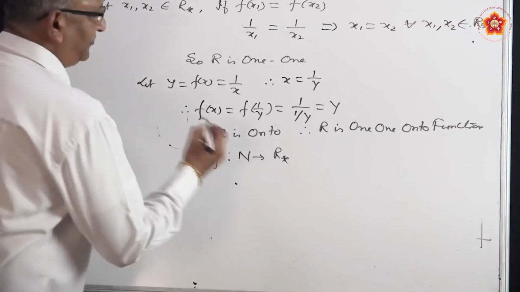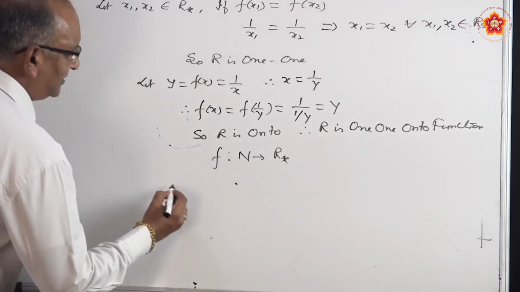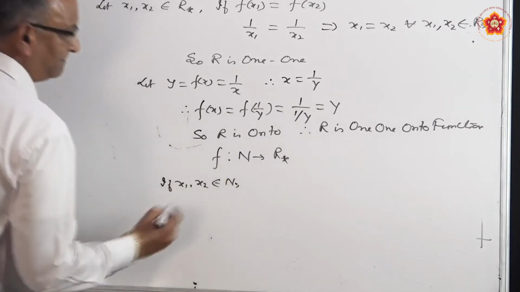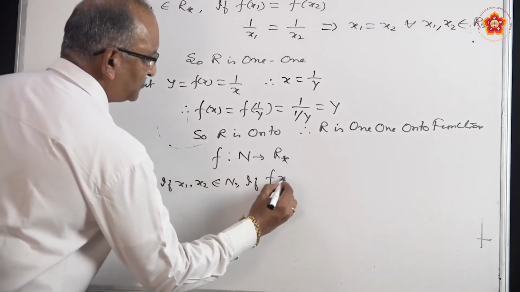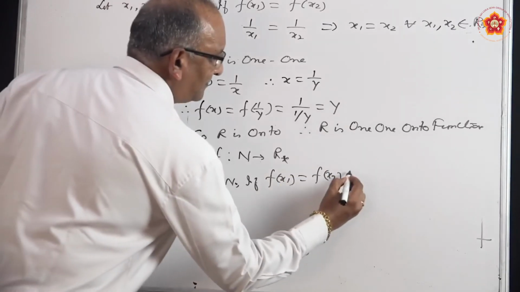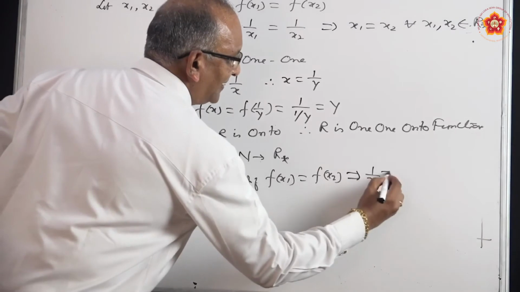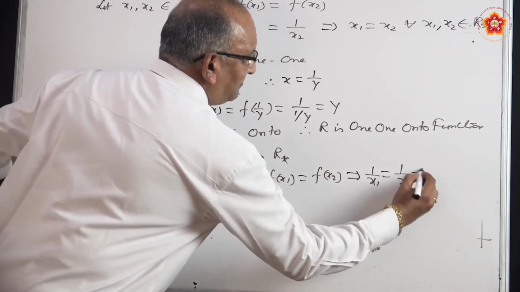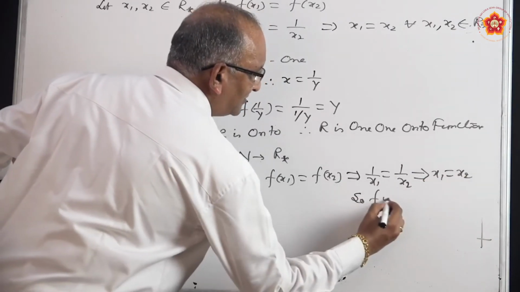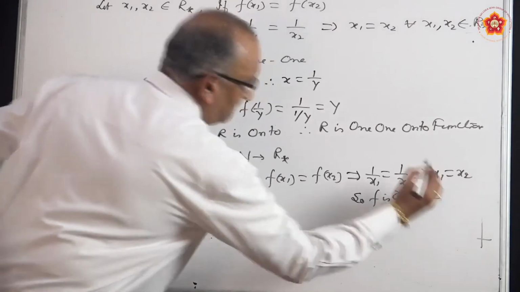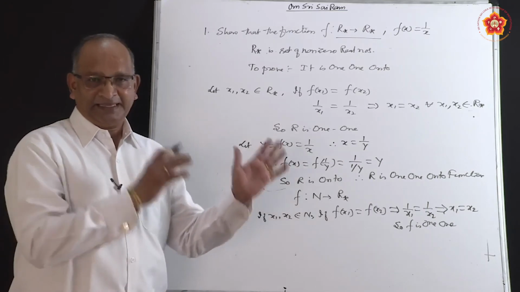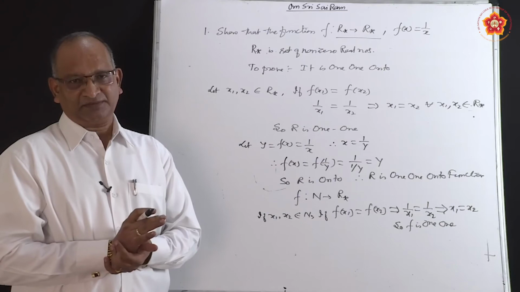So if you do that, once again we can say that if x1, x2 belong to N, if f of x1 is equal to f of x2, you get the same thing, that is 1 by x1 is equal to 1 by x2, which will imply x1 is equal to x2, and you can say that f is 1-1. Each element has got an independent image.